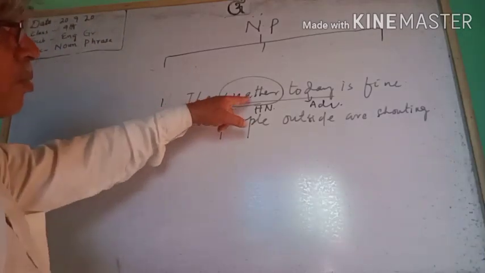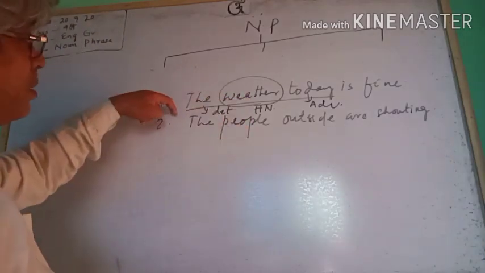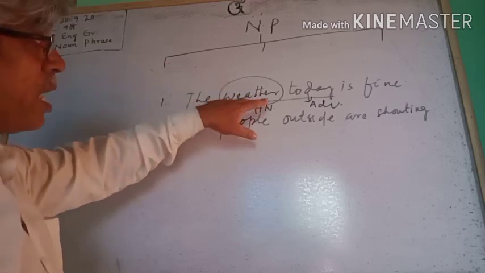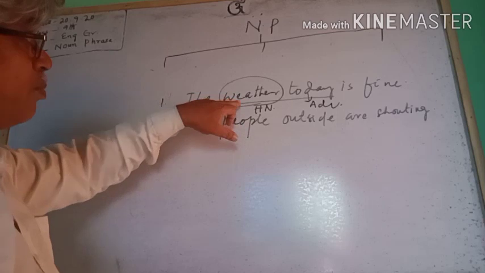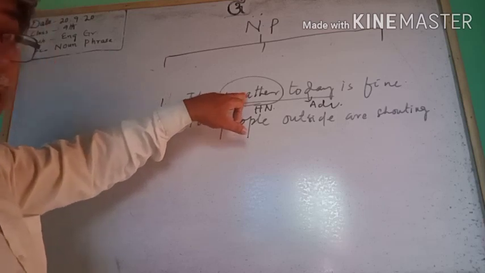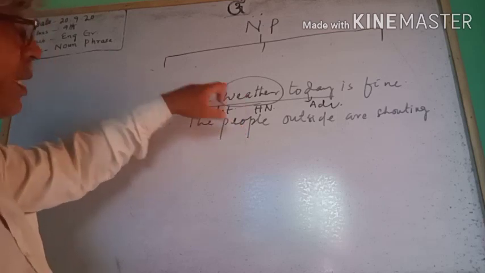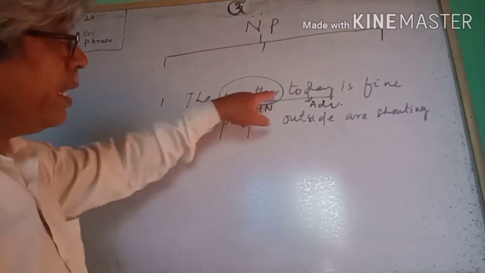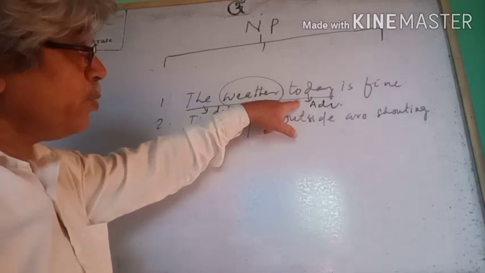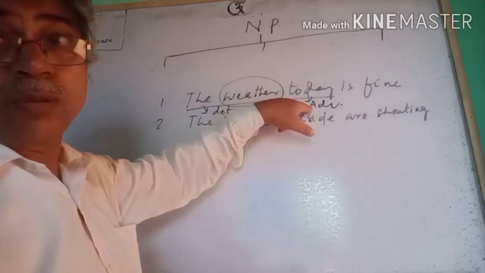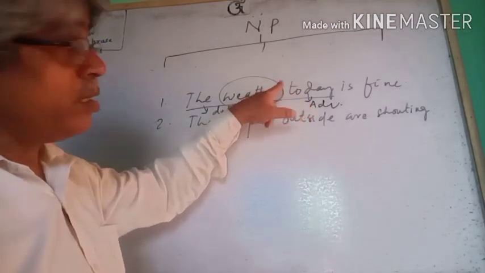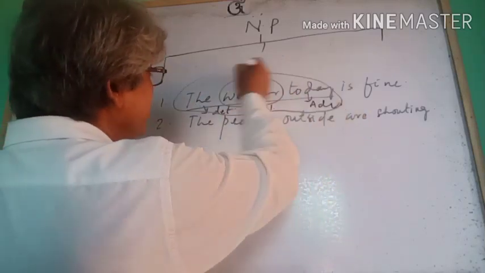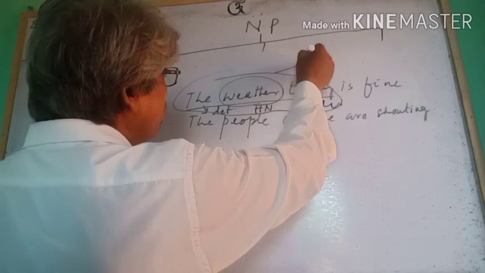So the pre-modifier here in this noun phrase is a determiner. It goes before the noun, and an adverb is used as post-modifier. So all these make a noun phrase. This is a noun phrase.